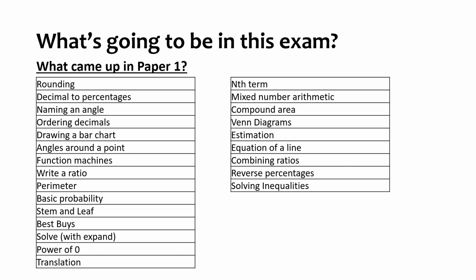But then things like a bar chart or function machines, we can start to cross things off. We're not going to see another bar chart. We're not going to see another function machine. We're not going to see another stem and leaf. Probably not going to see another translation. We're not going to have another power of zero question. Some of these things we can cross off, but some of these things, just because we've seen them doesn't mean we won't see them again.